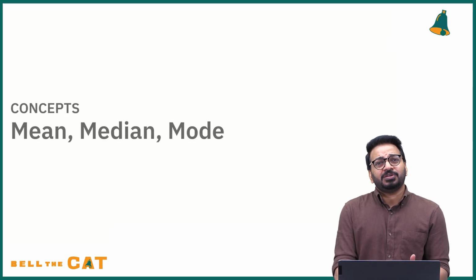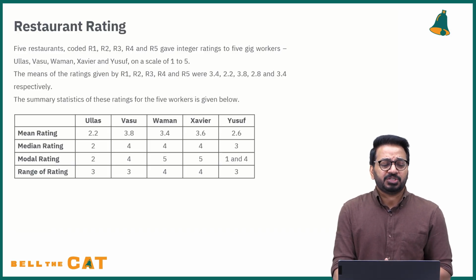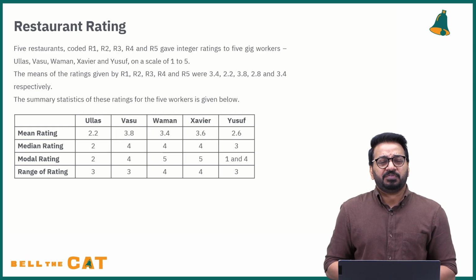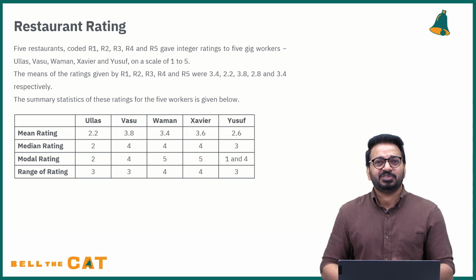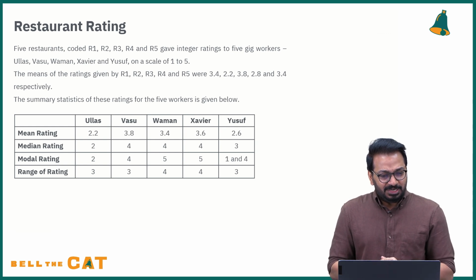Now, what are the concepts involved? Mean, median, mode, and one more, of course, which is range. There are 5 restaurants: R1, R2, R3, R4, R5. They've been given ratings by 5 people, U, V, W, X, Y. I think Ullas, Vaman, Xavier, Yusuf, and Vasu. U, V, W, X, and Y.